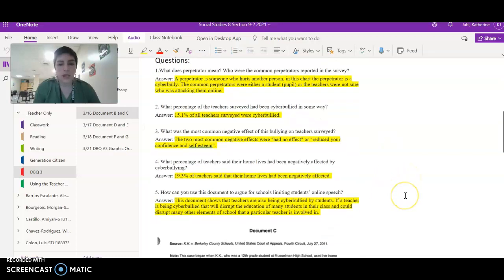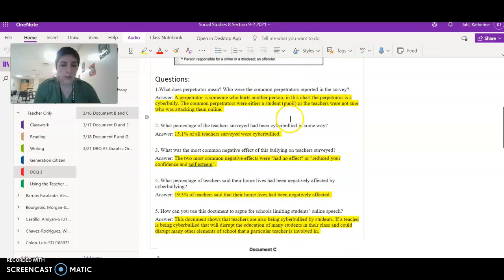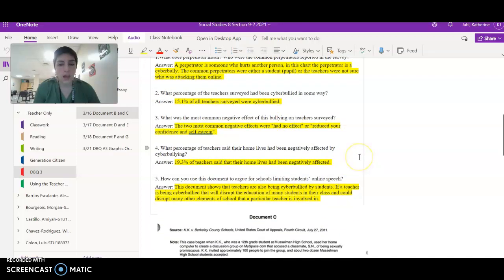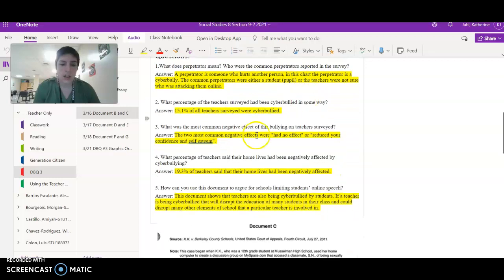What was the most common negative effect of this bullying on teachers surveyed? The two most common negative effects were either no effect at all, or it reduced their confidence and self-esteem. I got that information from right here in the chart. What percentage of teachers said their home lives had been negatively affected by cyberbullying? I looked back at this chart. This part says affected your home life. So I wrote down 19% of teachers said that their home lives had been negatively affected.